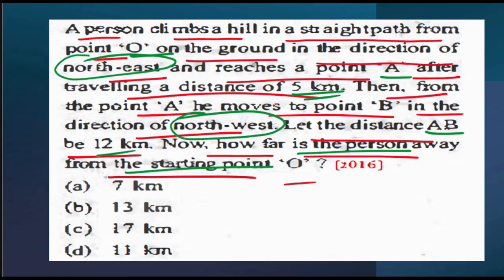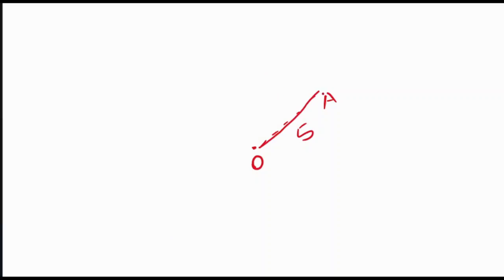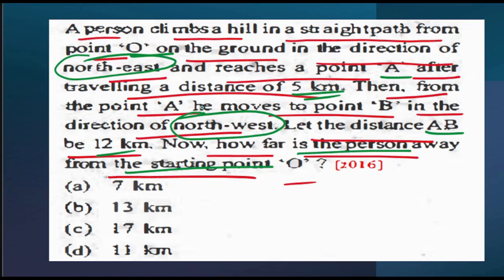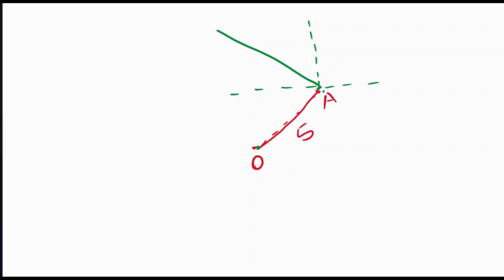Next, they have said, then from the point A, he moves to point B in the direction of northwest. Let the distance AB be 12 kilometers. So from here, northwest. Suppose this is the straight line. If I consider this one, this is my north direction, and this will be my northeast. Because from point A is my base point. Previously, point O was my base point, but now they have clearly mentioned in the question that from point A, he moves to point B in the direction of northwest. That means point A is my base direction.